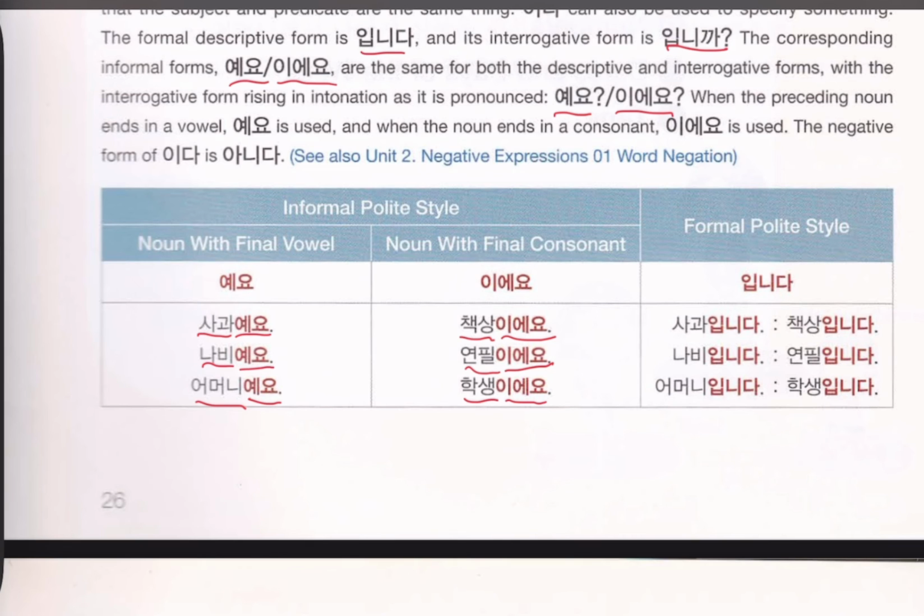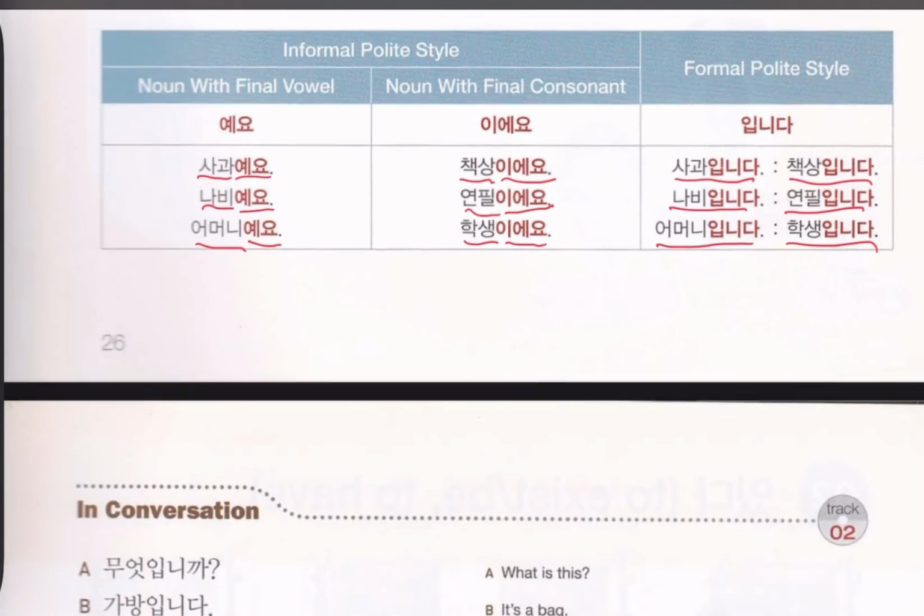You don't need to watch the vowel at the end and consonant at the end. There is no need. Okay. Sagwa imnida. Nabi imnida. Omoni imnida. Chaeksang imnida. Yonpil imnida. Hakseng imnida.